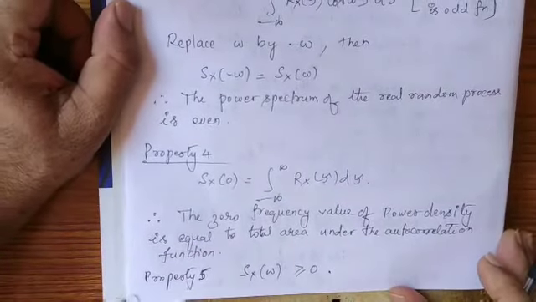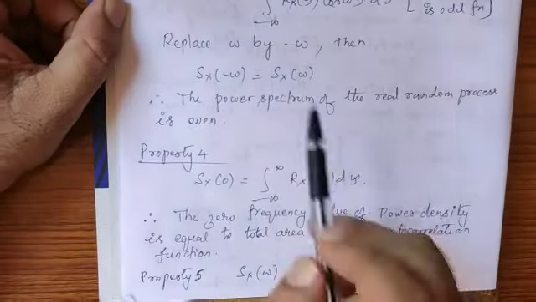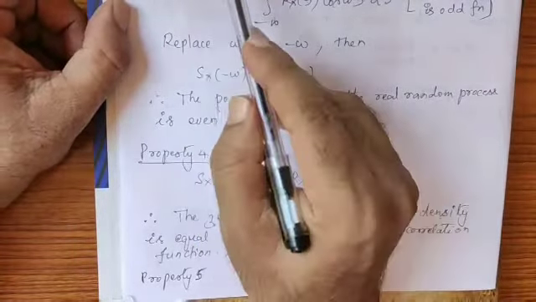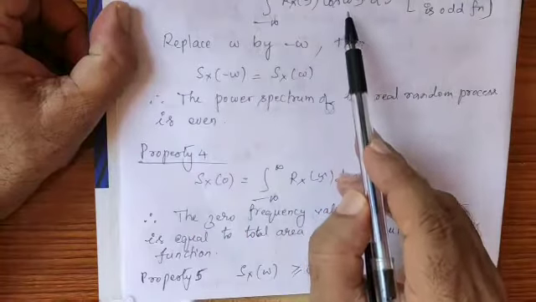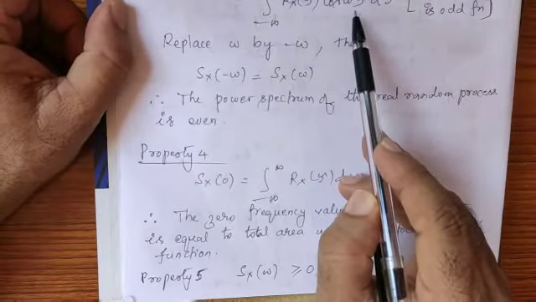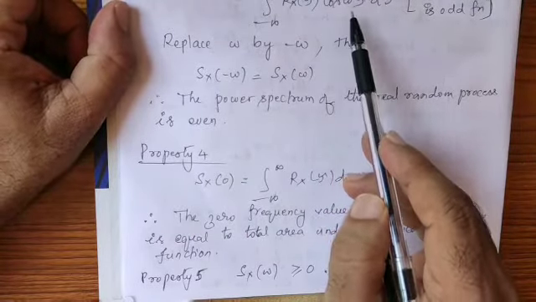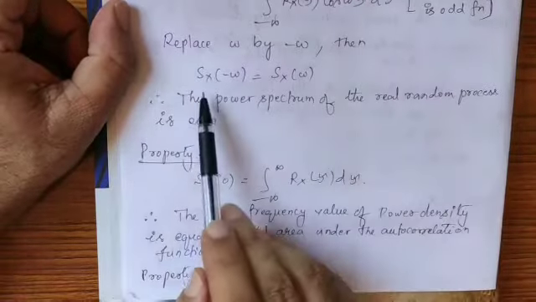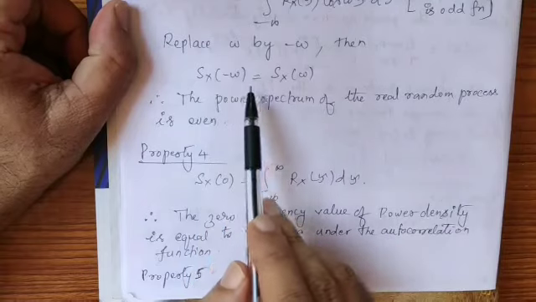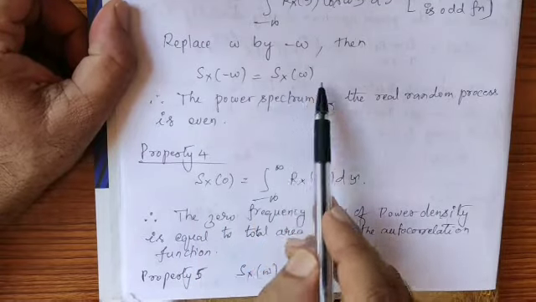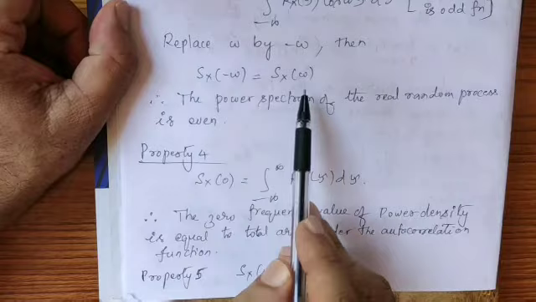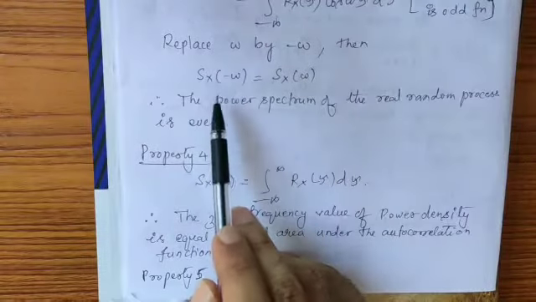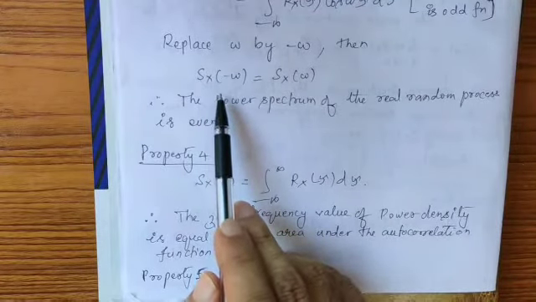If I replace omega by minus omega, then Sx of minus omega involves cos of minus omega tau. Cos of minus omega tau is cos omega tau, because cos of minus theta is cos theta, and cos theta is an even function. Therefore Sx of minus omega is the same as Sx of omega. From this we conclude that the power spectrum is also even.